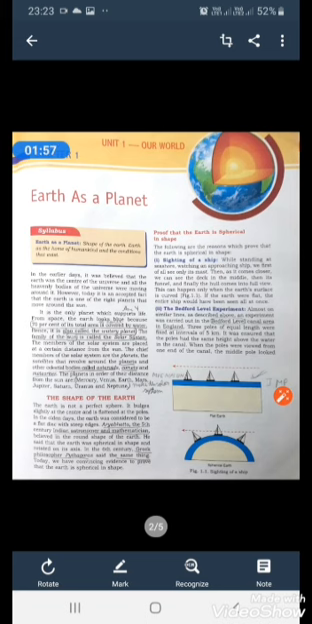Now they've mentioned the names of the planets and you can learn them. The planets in order of their distance from the sun are Mercury, Venus, Earth, Mars, Jupiter, Saturn, Uranus and Neptune. The next heading is the shape of the earth. Now you'll come to the 4th line which is underlined.